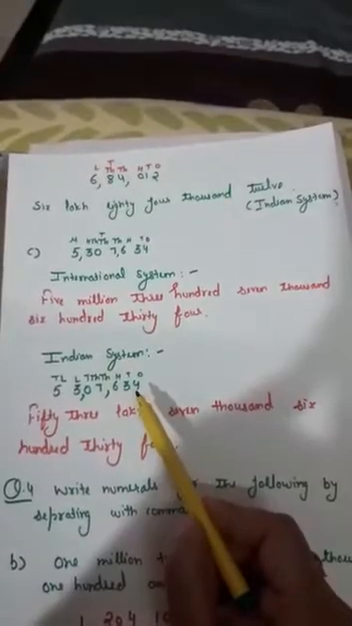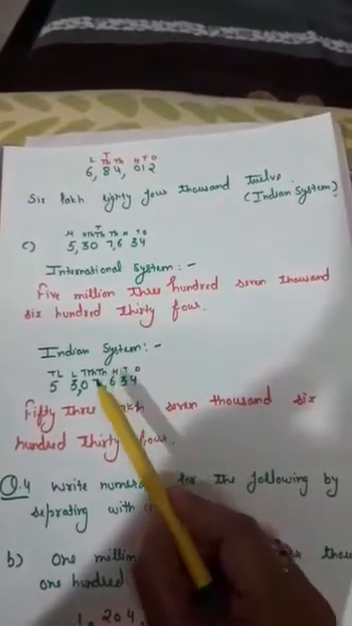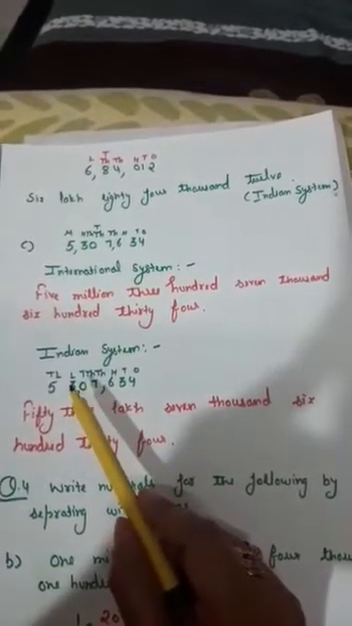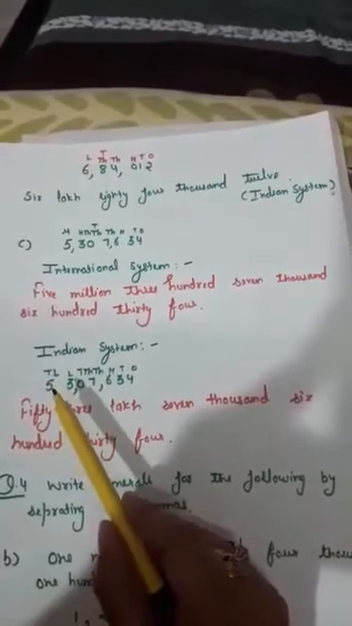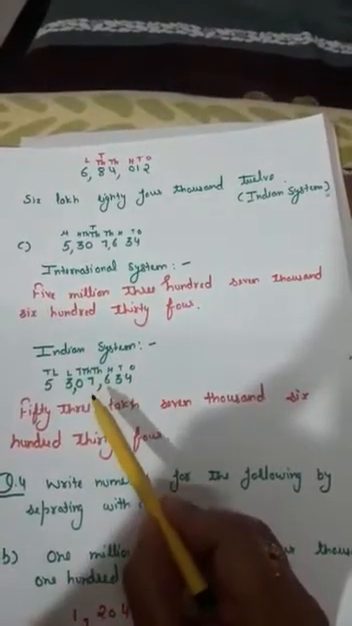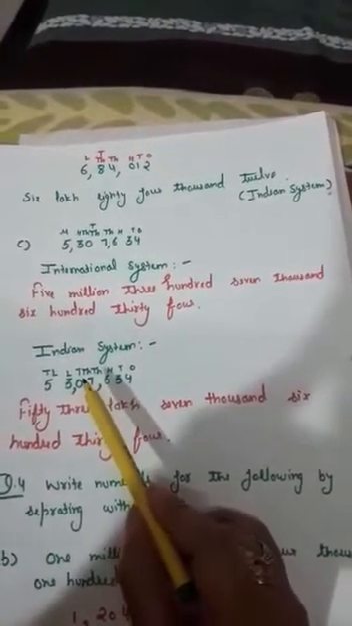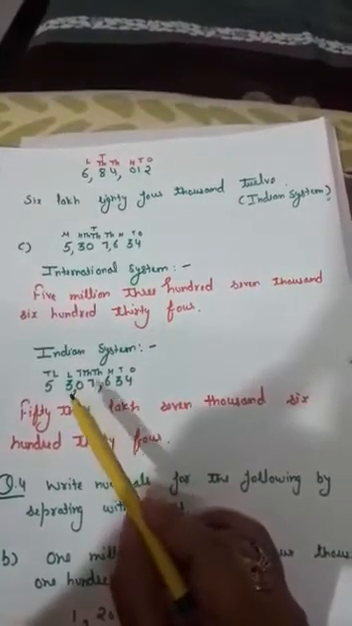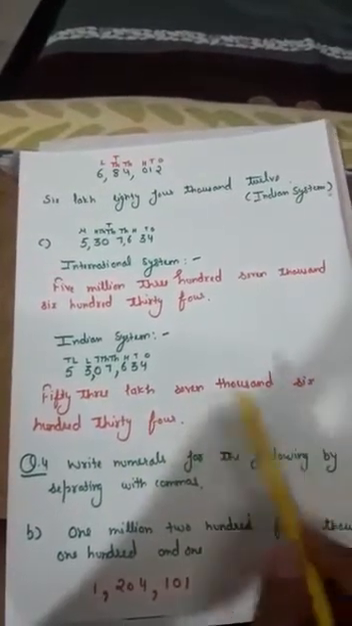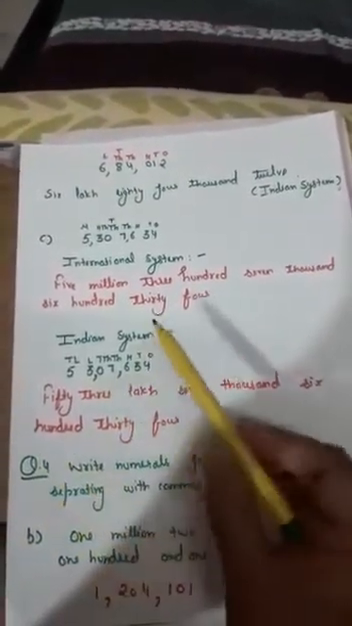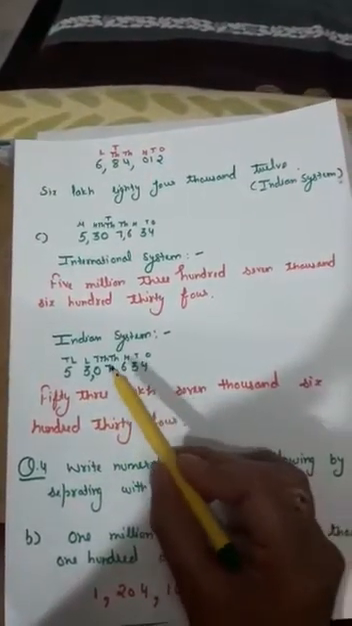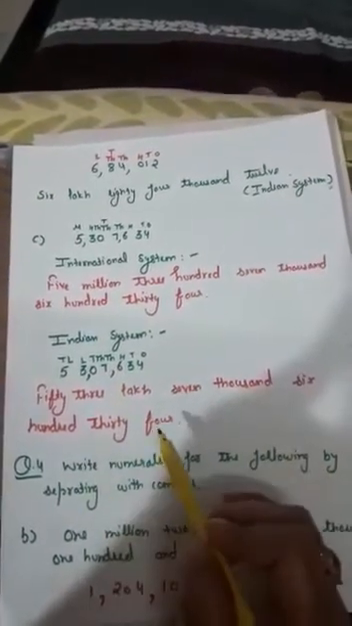Now the same number is to be written in the Indian system also. So put the places: ones, tens, hundreds, thousands, 10,000s. After 10,000, which place do we have in the Indian system? Lakhs, and then 10 lakhs. The commas go after each period. Our ones period ends here and our thousands period ends here. So the number is 53,07,634. At the 10,000 place we are having nothing.